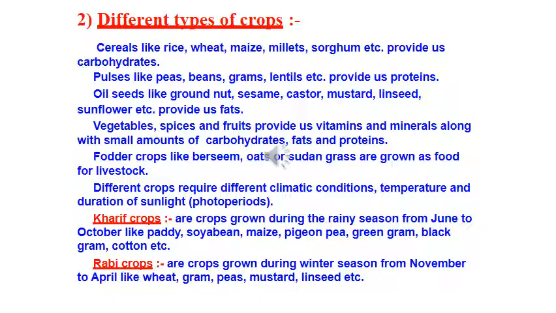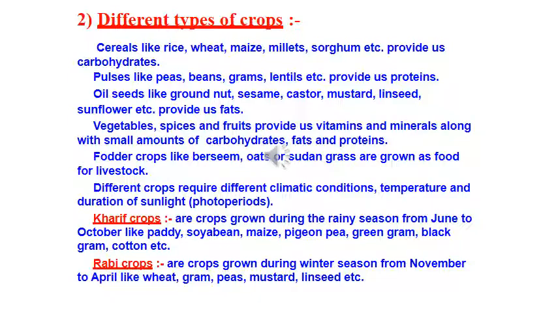Cereals such as wheat, rice, maize, millets and sorghum provide us carbohydrate for energy requirement. Pulses like gram chana, pea matar, black gram urad, green gram moong, pigeon pea arhar, lentil masoor provide us with protein. And oil seeds including soybean, groundnut, sesame, castor, mustard, linseed and sunflower provide us with necessary fats.